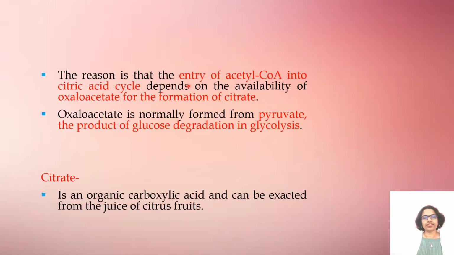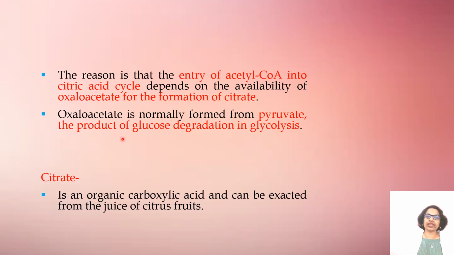The reason is that the entry of acetyl coenzyme A into the citric acid cycle depends on the availability of oxaloacetate for the formation of citrate. So how is there a dependency? The entry of acetyl coenzyme A into the citric acid cycle depends on the availability of oxaloacetate for the formation of citrate. Oxaloacetate is normally formed from pyruvate, the product of glucose degradation in glycolysis.